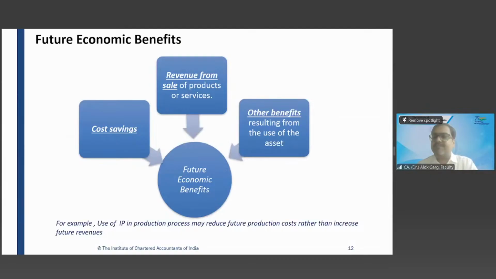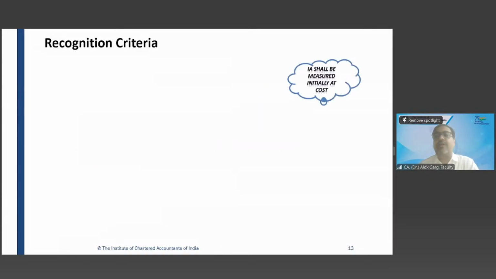So friends, control we discussed. Future economic benefit can arise by way of cost savings, by way of more revenue, by way of other benefit resulting from the use of the asset, right? For example, use of intellectual property right in the production process may reduce the production cost. Okay. So this is the future economic benefit definition. Now we reach the recognition criteria.